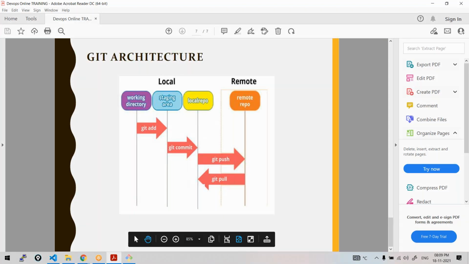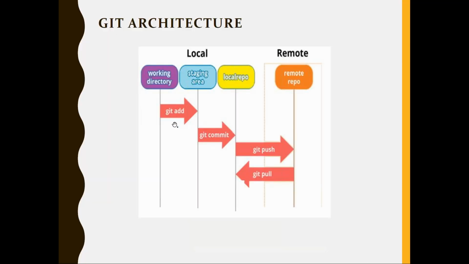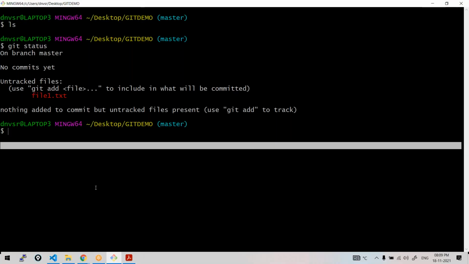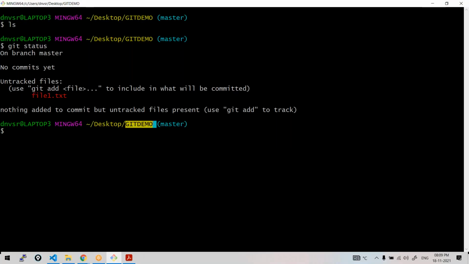It is asking me to add, so where is the file now? Can you tell me where this file is? Simple logic, it is asking me to add. The working directory. Exactly, it's in the working directory. This git demo folder is my working directory. This git demo is also my local repository. This is the same, but logically it's different.